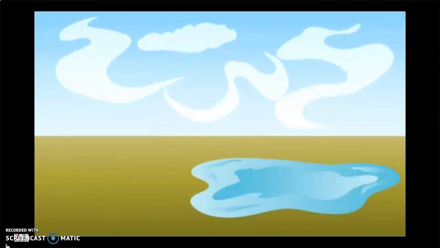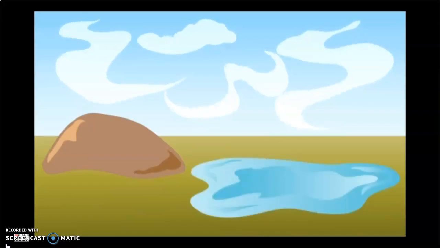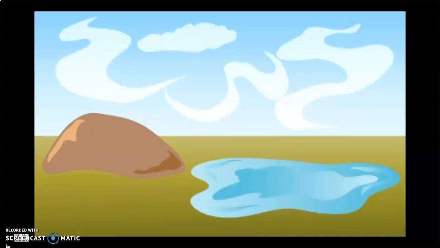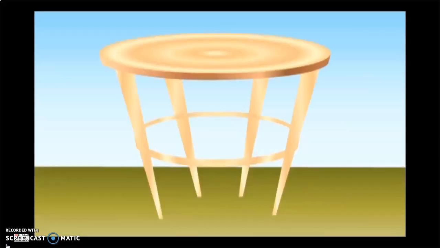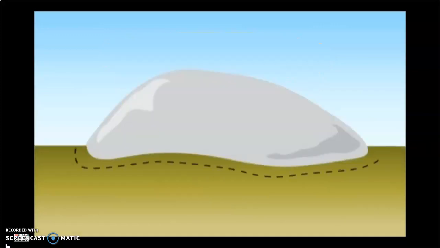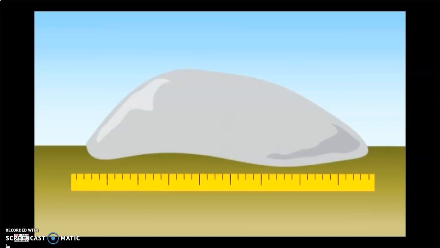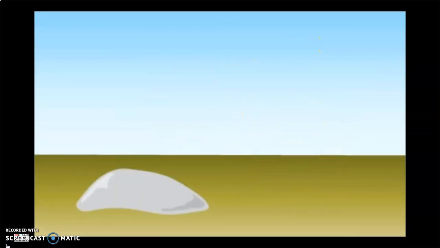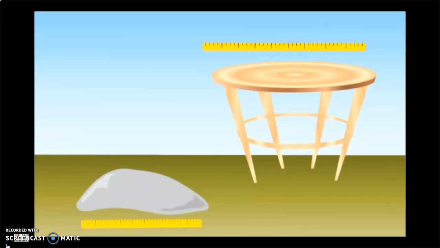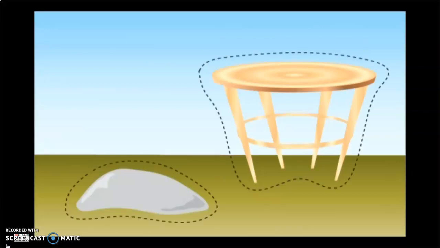Matter can be a solid, a liquid, or a gas. A rock and a table are solids. A solid has a shape. A solid keeps its shape. A solid has a size. A solid keeps its size. A rock and a table have a size and a shape.